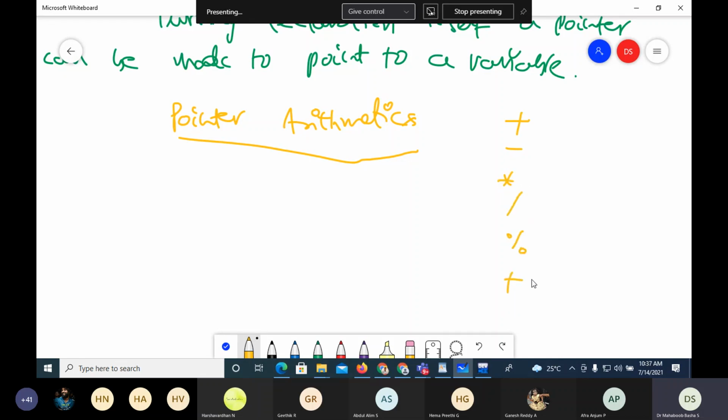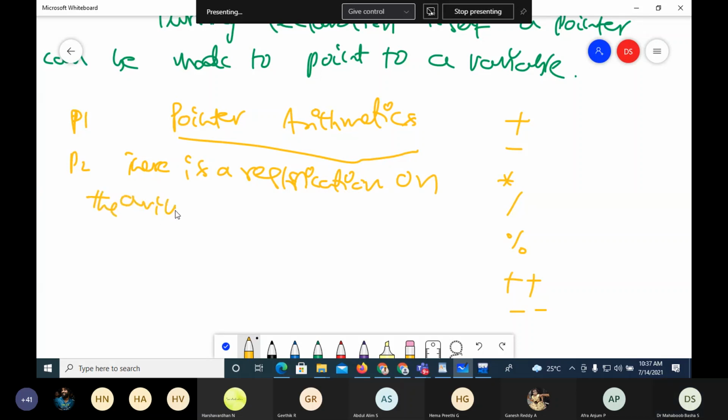But when we perform arithmetic operations on pointers, say pointer P1, pointer P2, I cannot perform all arithmetic operations. There is a restriction on the arithmetic operations performed on pointers.